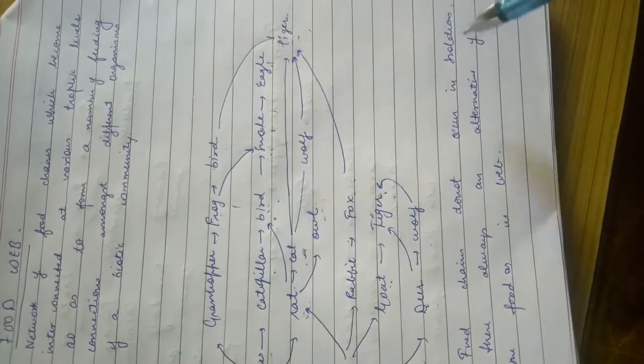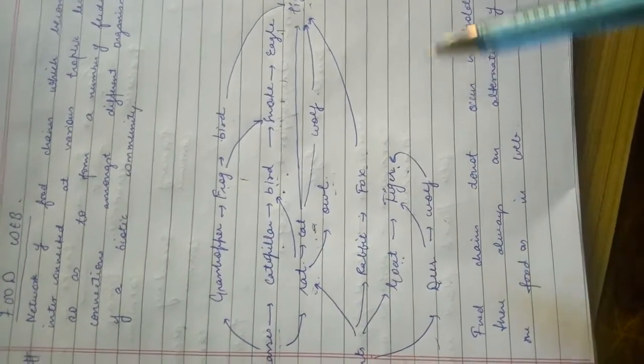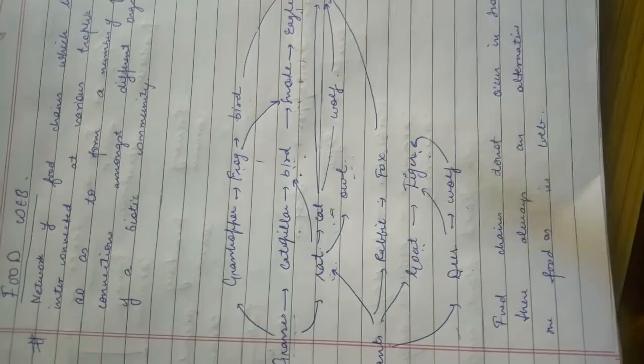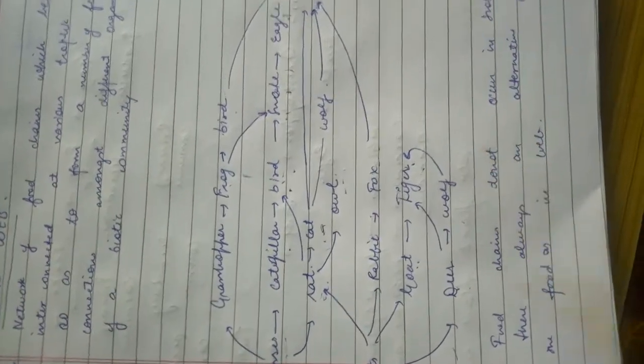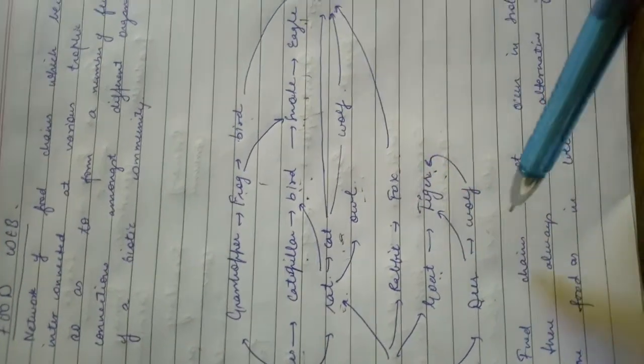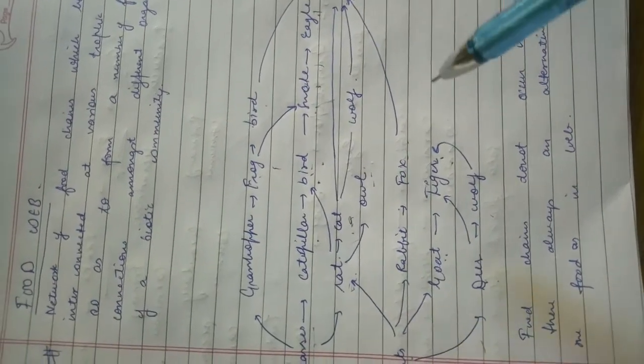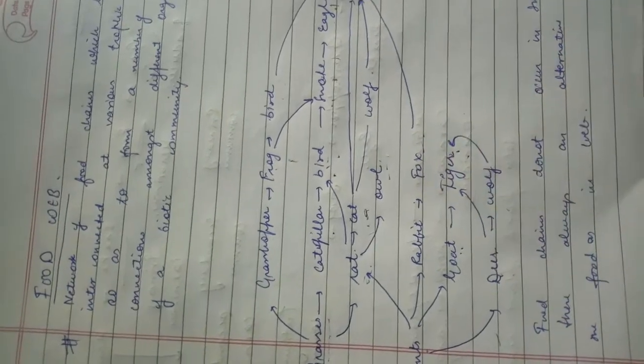Food chains do not occur in isolation. In our ecosystem, there is no occurrence of isolated food chains because every organism has a choice of food. For example, if tiger is not getting any bird, it can eat wolf or fox or deer or goat. There is always an alternative food, as in food web.